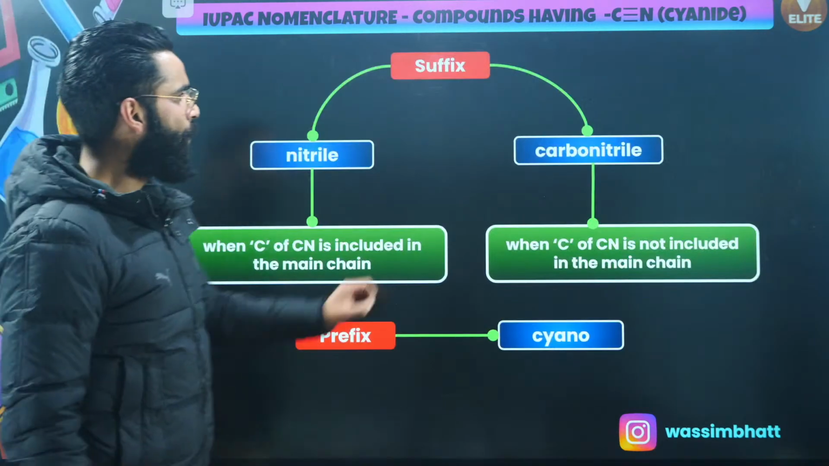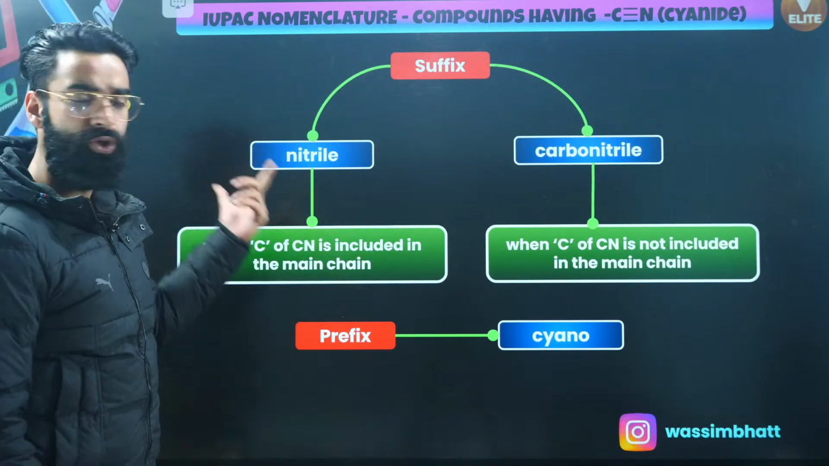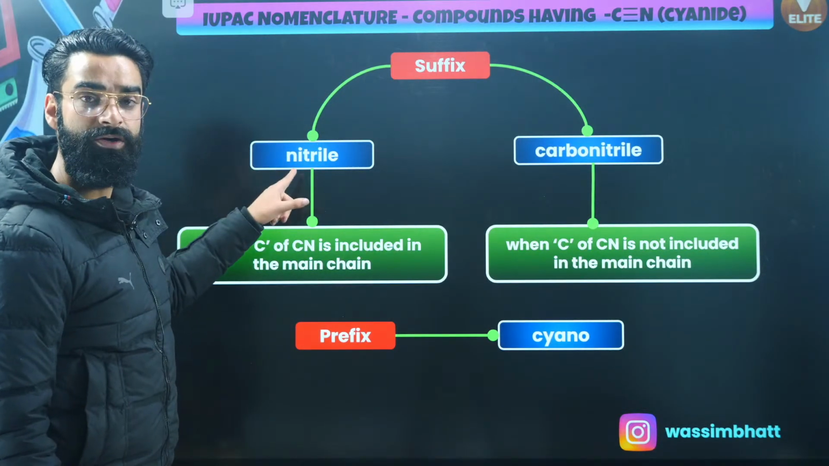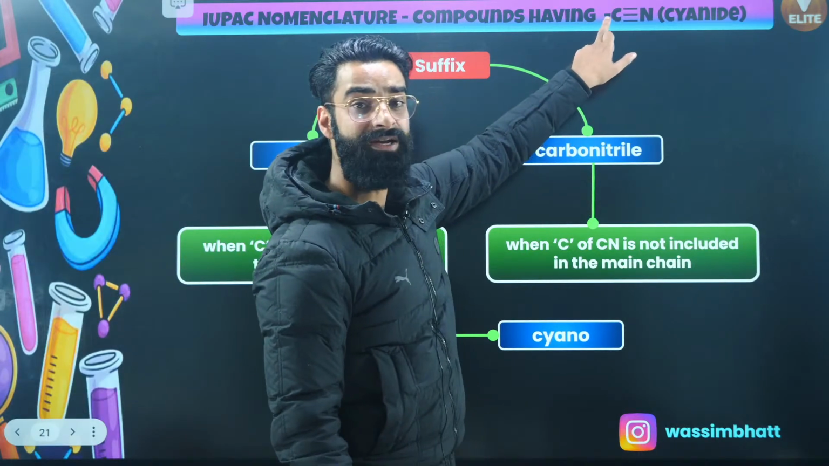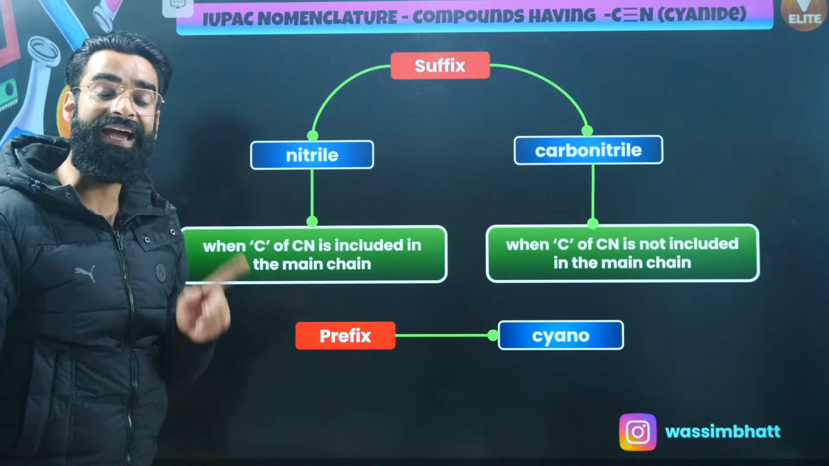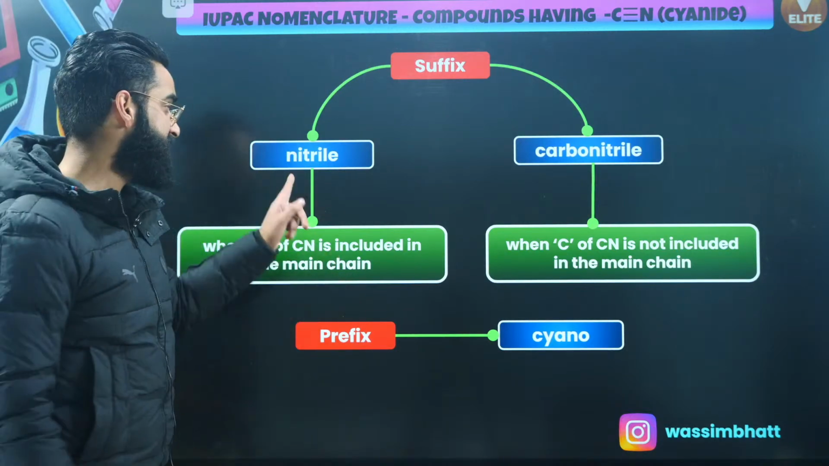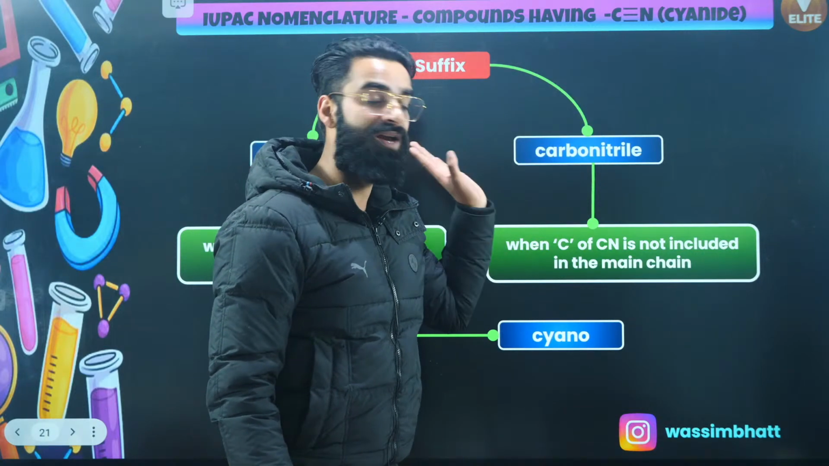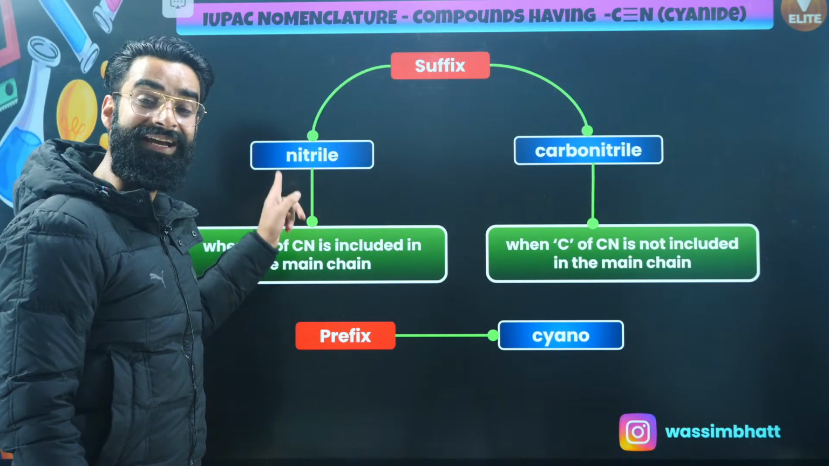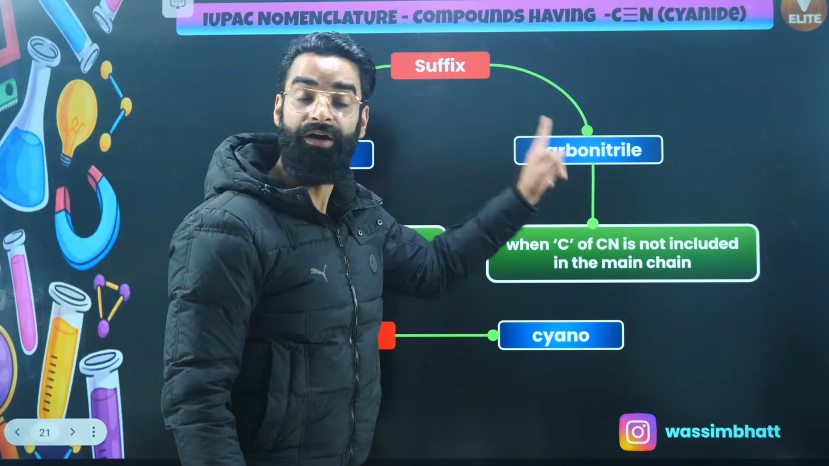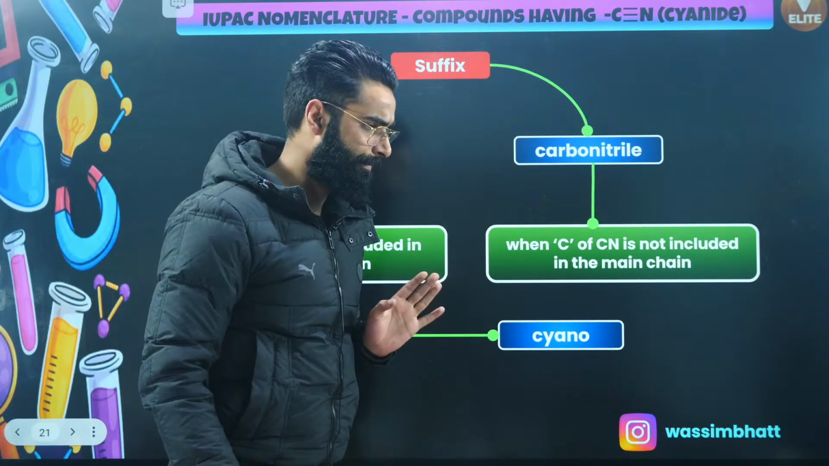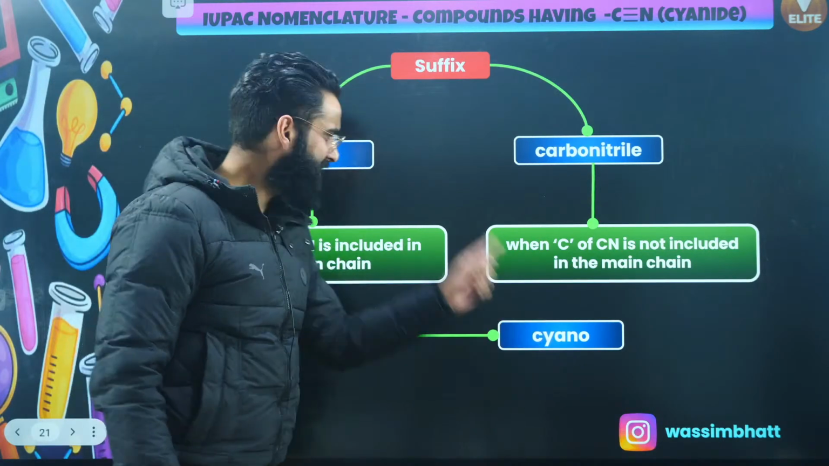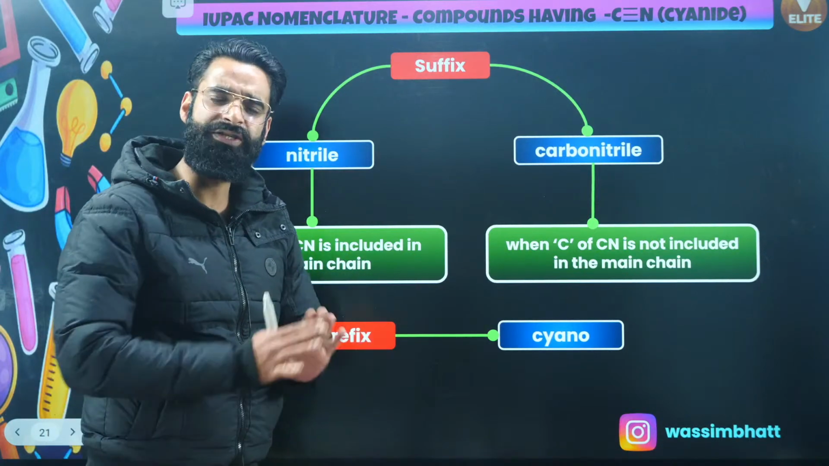When this cyanide is taken as suffix, it has 2 names, nitrile or carbonitrile. Nitrile is the suffix for CN which we use when the carbon of the cyanide is part of the main chain. If the carbon of the cyanide is not part of the main chain, then it's going to be carbonitrile. And as a prefix, you have to use cyano. These are 3 terminologies which you need to remember, basically. Rest all the rules are the same.